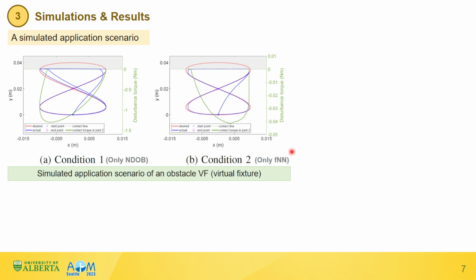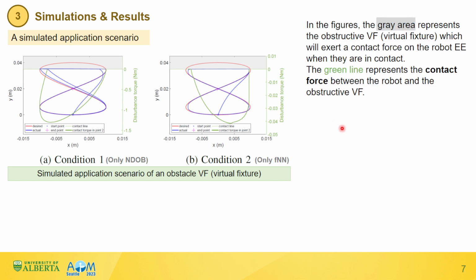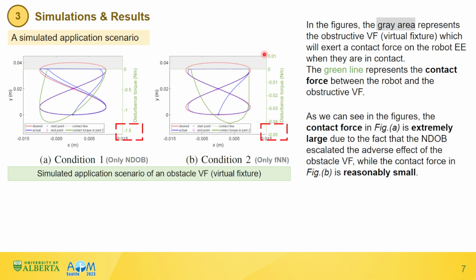In the figures, the grey area represents the obstructive virtual fixture, which will exert a contact force on the robot end effector when they are in contact. The green line represents the contact force between the robot and the obstructive virtual fixture. As we can see, the contact force in figure A is extremely large due to the fact that the nonlinear disturbance observer escalated the adverse effect of the obstacle virtual fixture, while the contact force in figure B is reasonably small.